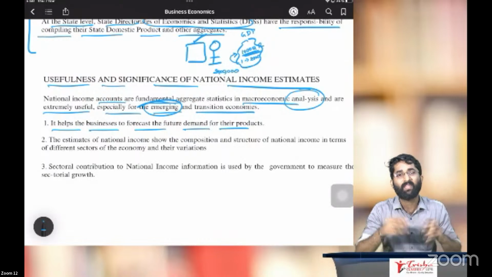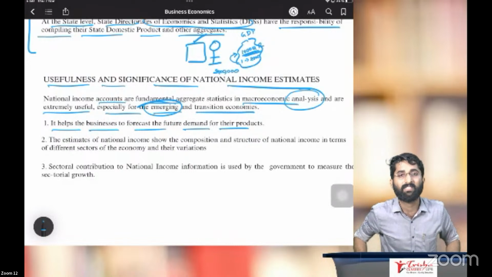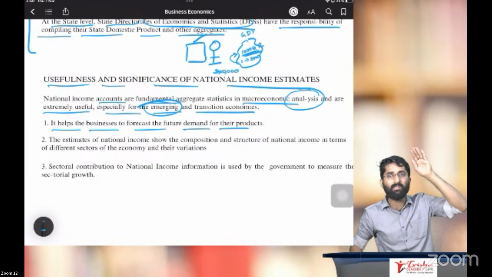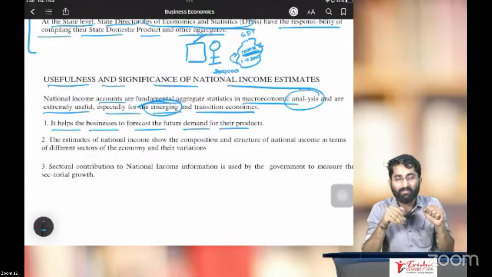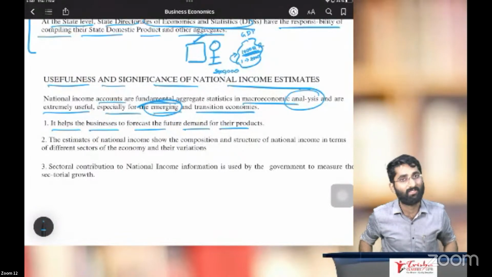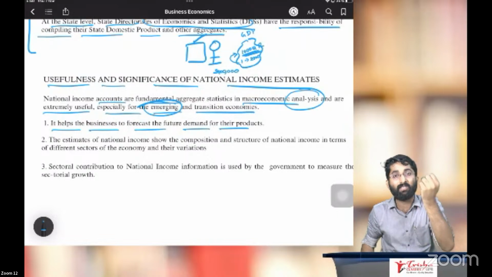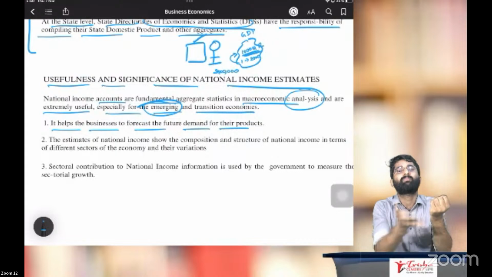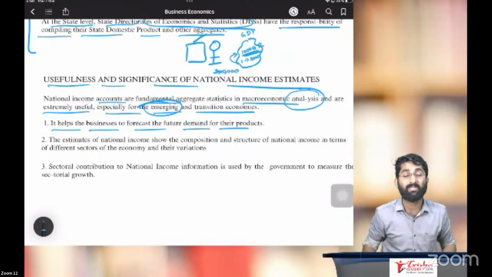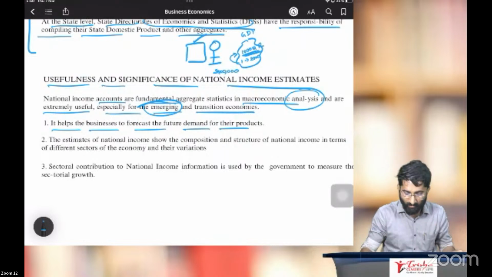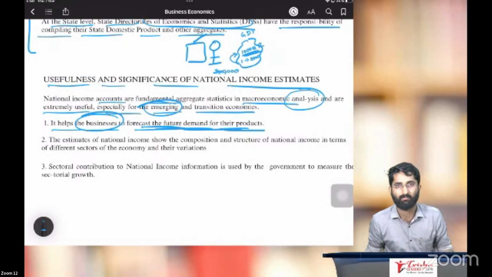Remember ACPT, in that the I stands for income. If there is an increase in income, there is an increase in demand. So this is the I in ACPT. In the same way, if national income is increasing, then definitely the income of the people is increasing. If the income of the people increases, then the national demand also increases. Number 1, it helps the business to forecast the future demand of their products.